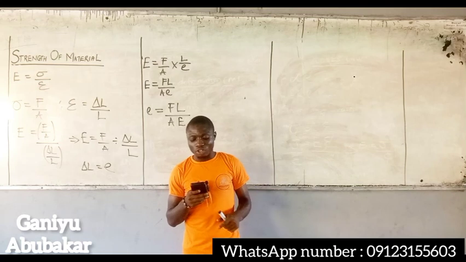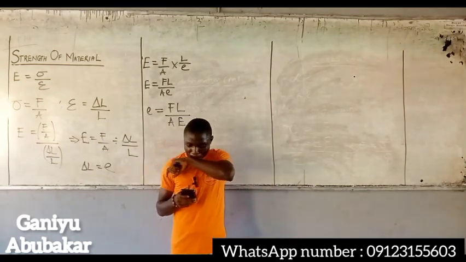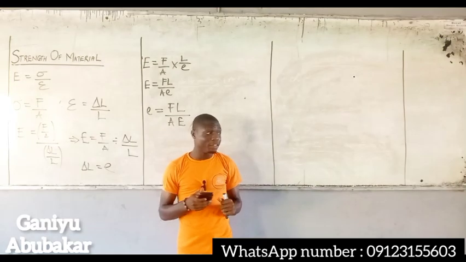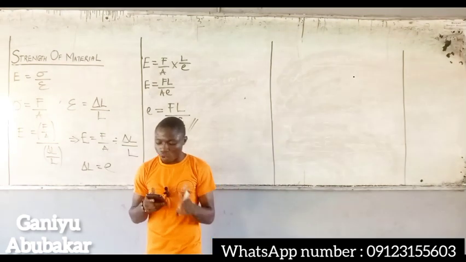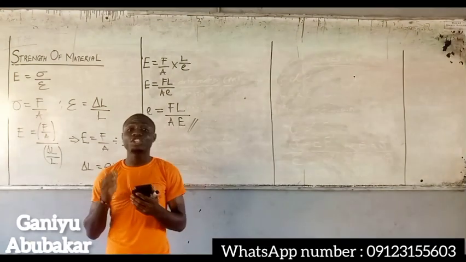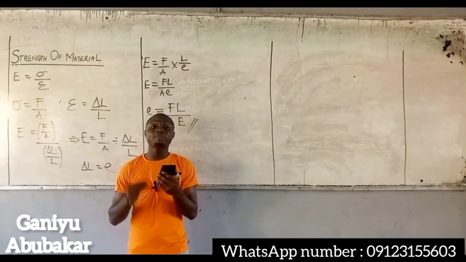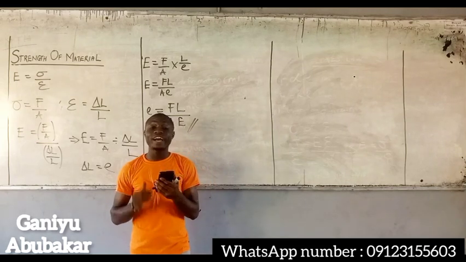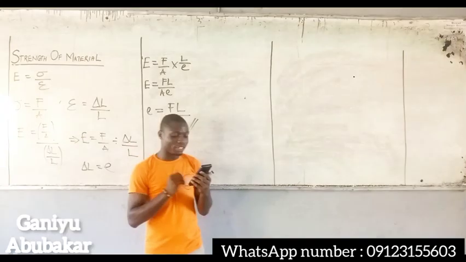Example. A square steel rod 40 mm by 40 mm is used to carry an axial load of 200 kN.